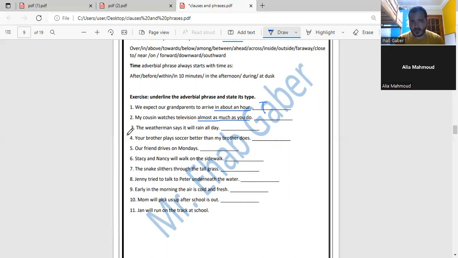Yes. So number 3, the weatherman says it will rain all day. All day. What is its type? Do you think all day is place, or time, or manner, or frequency, or even degree?